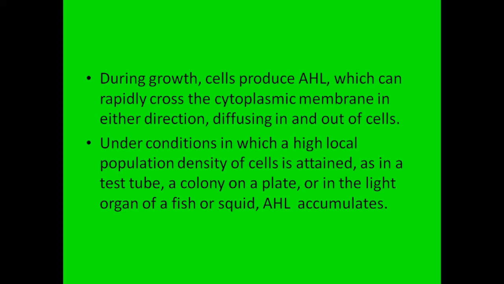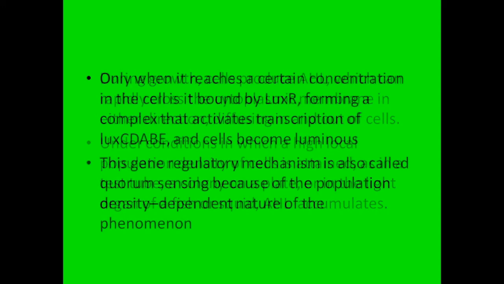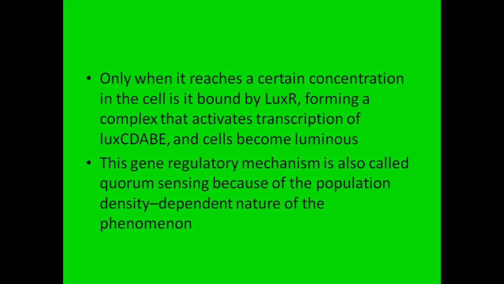When a high local population density is obtained, such as in the light organ of a fish or squid, the acyl homoserine lactone will accumulate. Once it reaches a certain concentration, it is bound by LuxR, forming a complex that activates transcription of the LuxCDABE genes, and so the cells become luminescent.